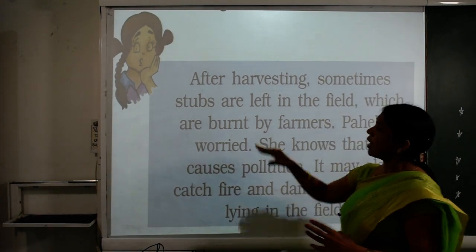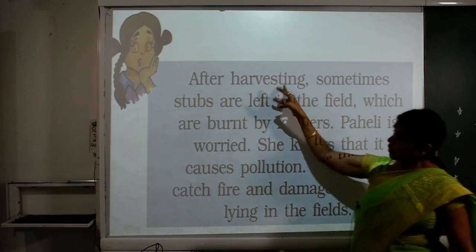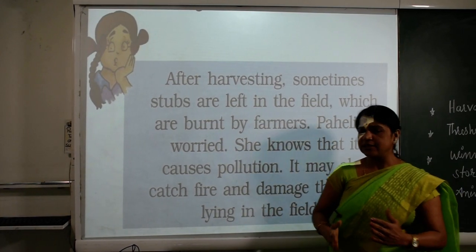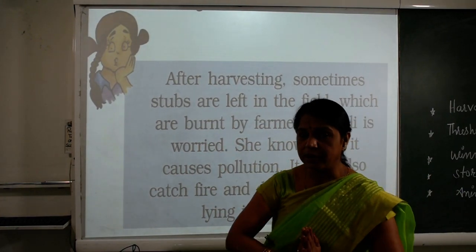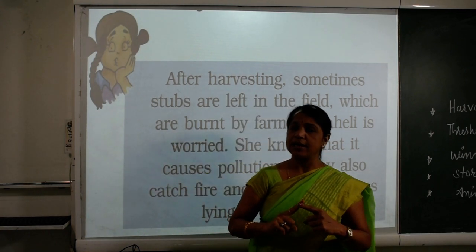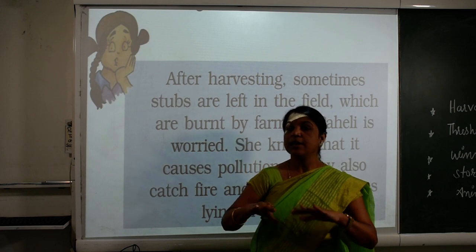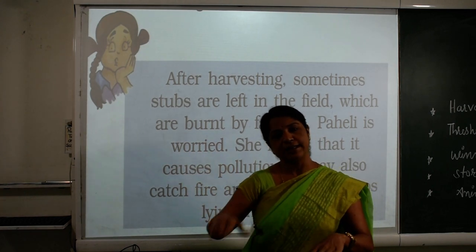Yes children, after harvesting, stubs are left and generally farmers burn them. Due to burning, many times environmental pollution and land pollution is created.